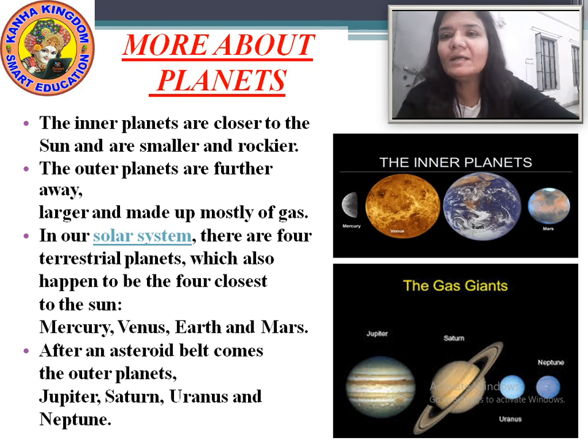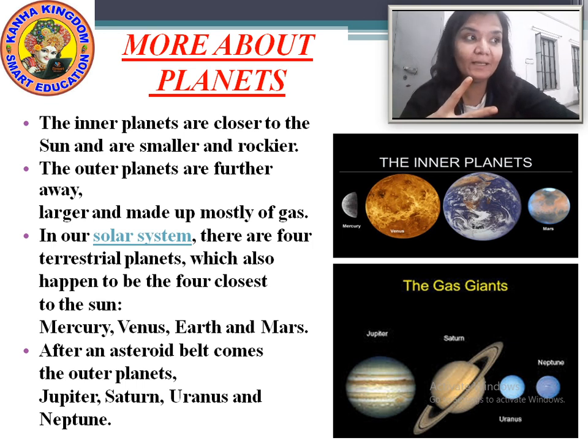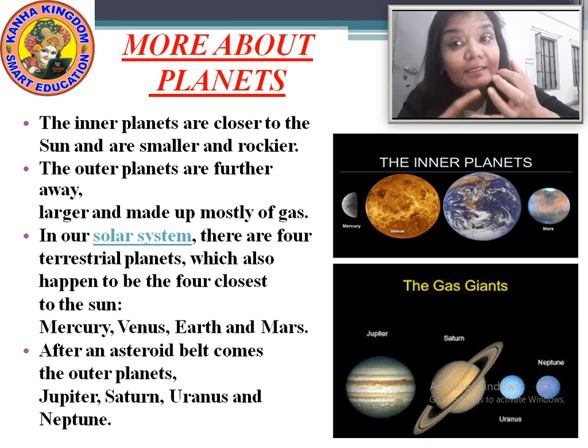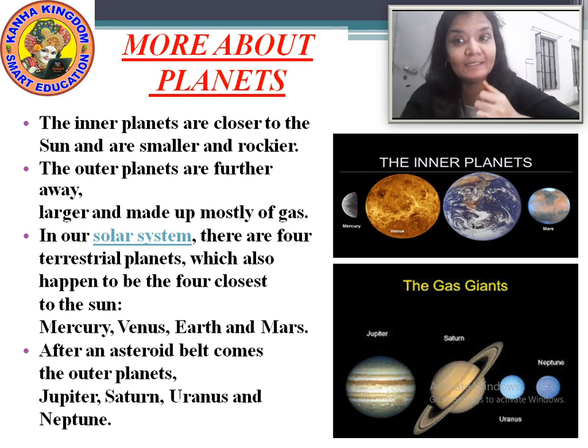Now in our solar system, as I have told you, there are 2 groups of planets, inner planets and outer planets. Inner planets are called terrestrial planets. Now which are these terrestrial planets? These terrestrial planets are Mercury, Venus, Earth and Mars.